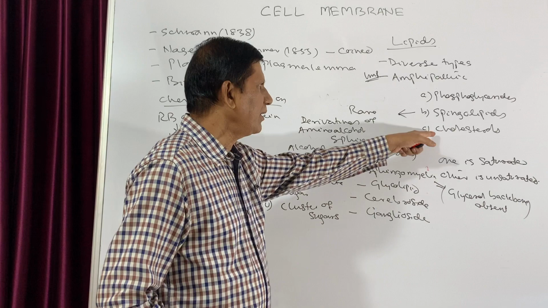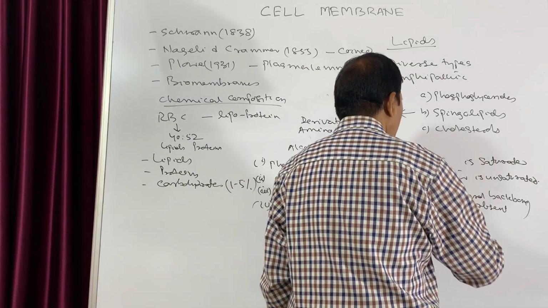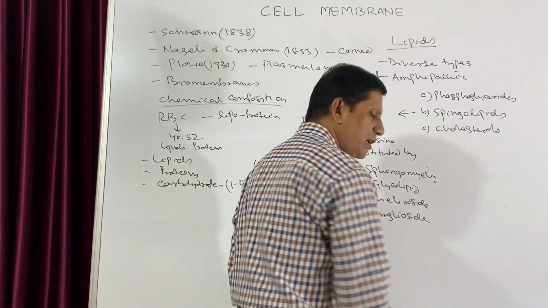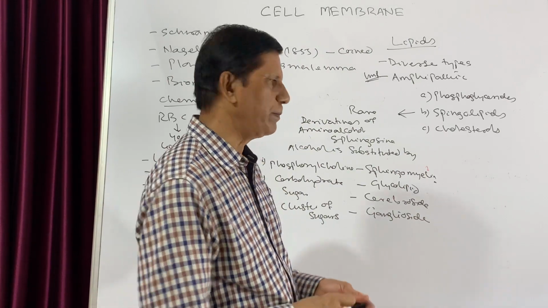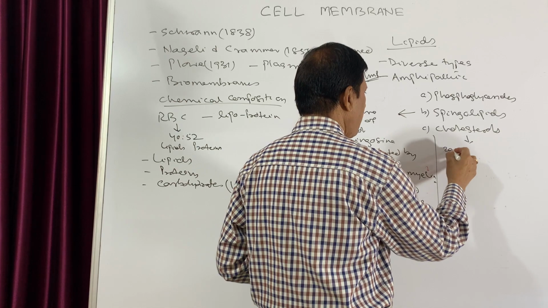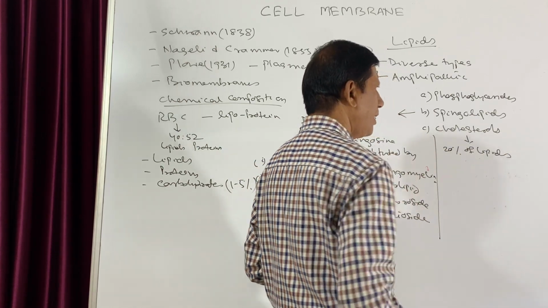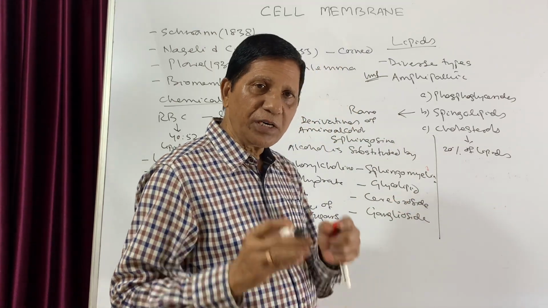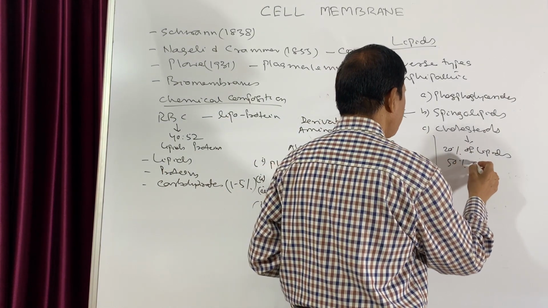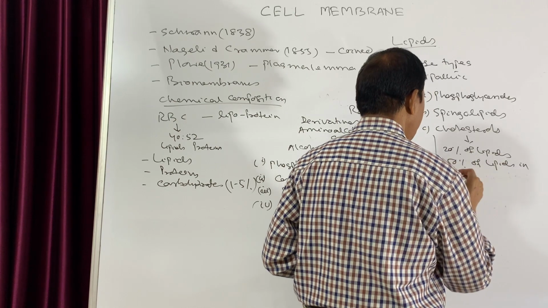Then the next one is cholesterol. Usually cholesterol constitutes about 20% of lipids. And particularly in animal cells, it constitutes about 50% of lipids.